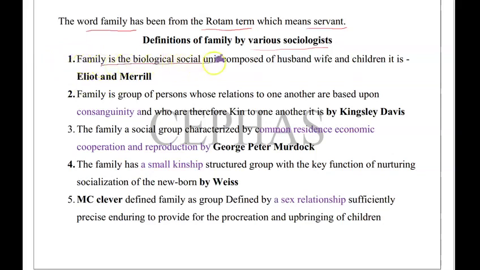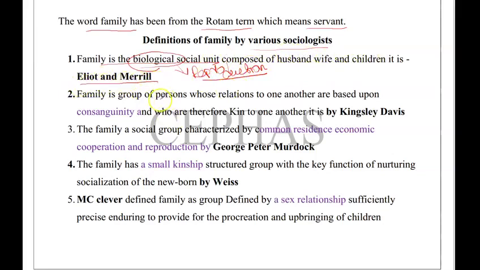Family is the biological social unit. What is that? Family is the biological social unit. Biological means reproduction. What is the main function of the biological when it comes to human beings? It is reproduction. A unit composed of husband and wife and children. It is said by Eliot and Merrill.